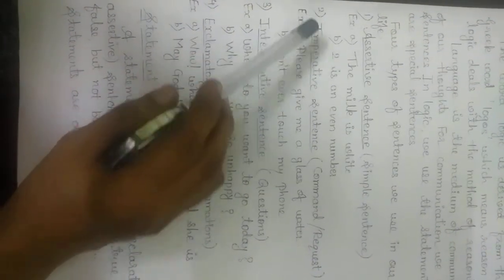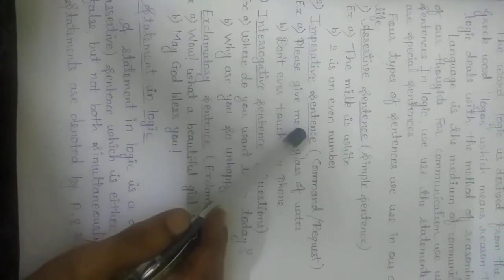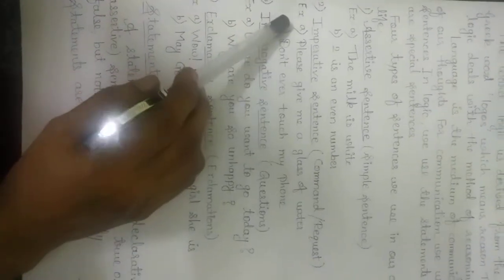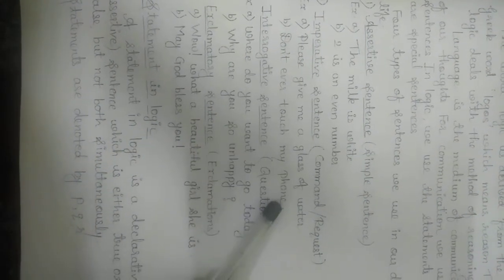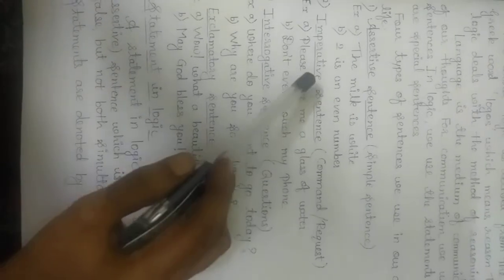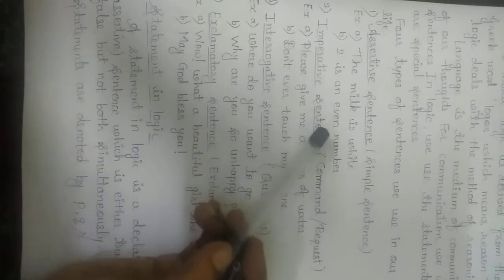Now second type is imperative sentences. We can say command or order or request or suggestion. For example, please give me a glass of water. Don't ever touch my phone. These are the examples of imperative sentences.